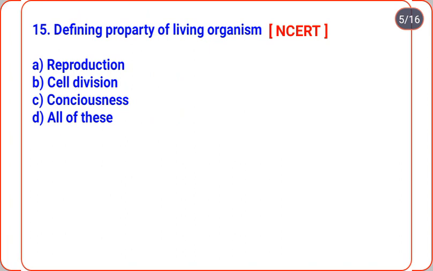Question number 15, defining property of living organism. Very tricky. It is a tricky question and very easy. Option A, reproduction. Option B, cell division. Option C, consciousness. Option D, all of these. Defining property of the living organism.